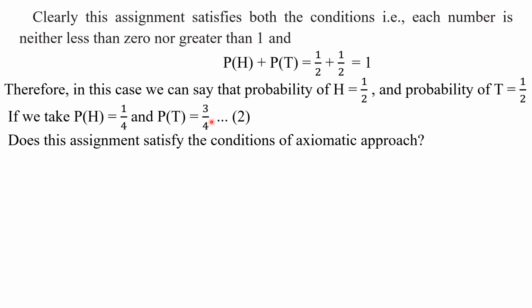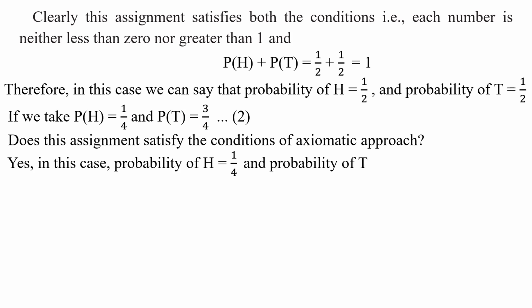This value is also neither less than 0 nor greater than 1. And the sum of these two probabilities is equal to 1. Yes or no, my children? Yes. So, this assignment satisfies. In this case, probability of H is equal to 1 by 4 and probability of T is equal to 3 by 4. Okay, my children.